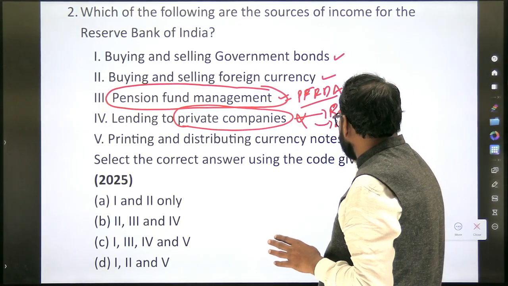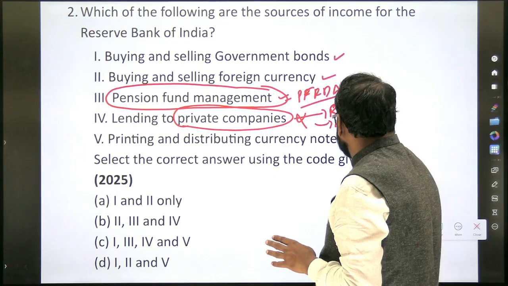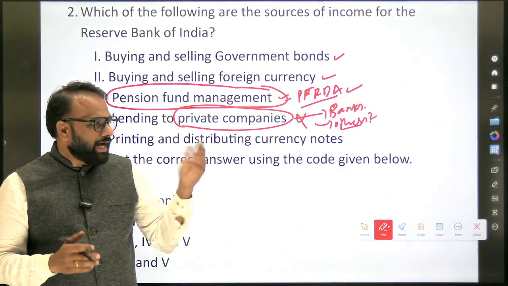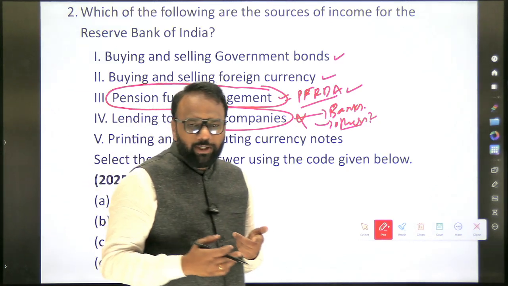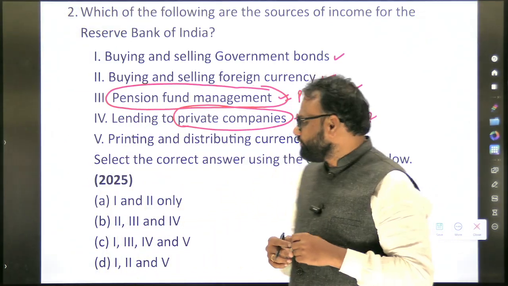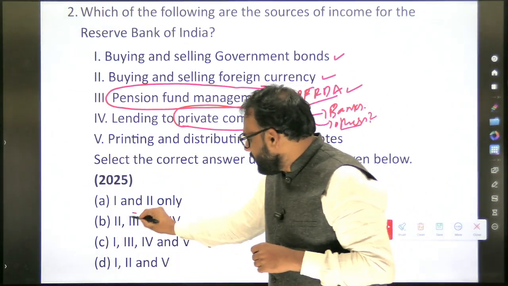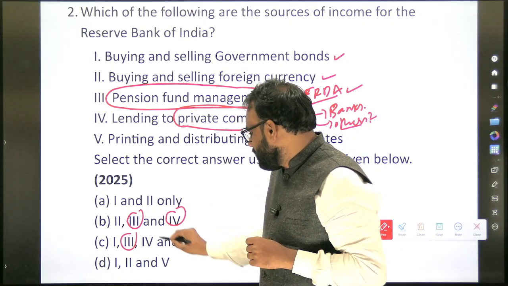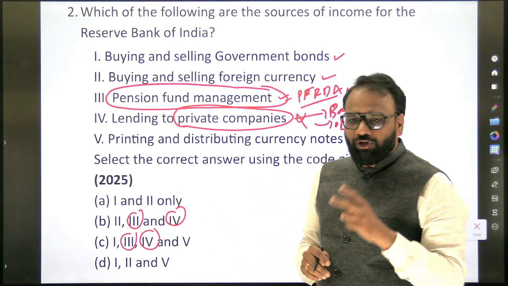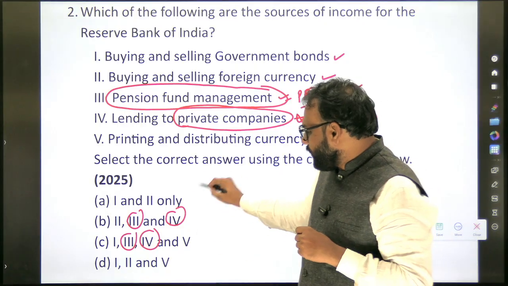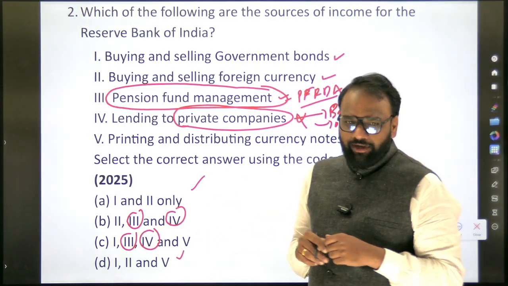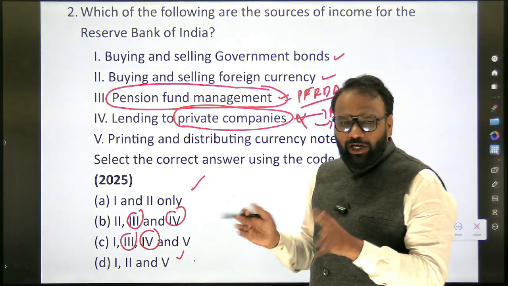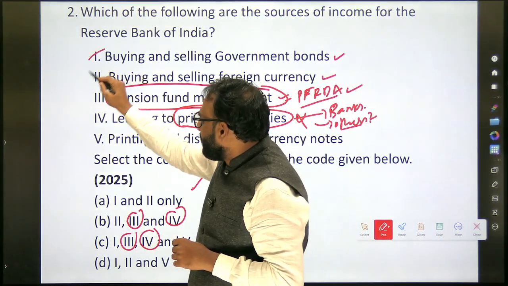Okay, how about others? One or two you will find out. Now what you will do, whether central government and state government, one or two entities, you will just add it here. Now what you did, you eliminated two options. You eliminated 3 and 4, right? You are left with only two options, A and D, which have 1, 2 and 5. Now in both A and D, 1 and 2 are common. So it means 1 and 2 are part of the answer.